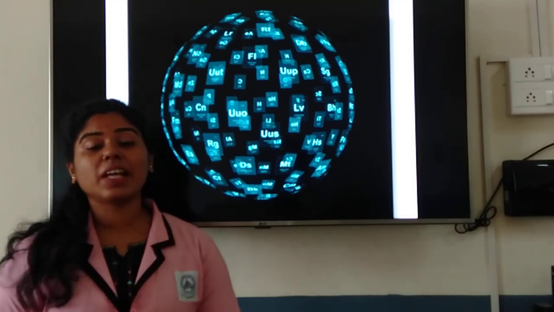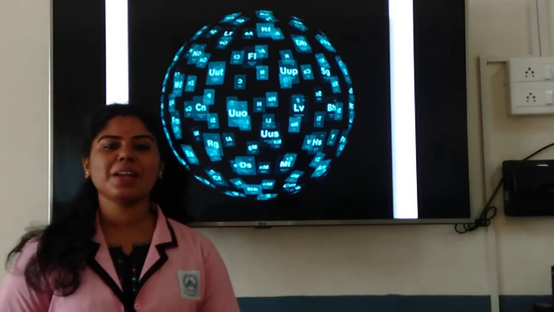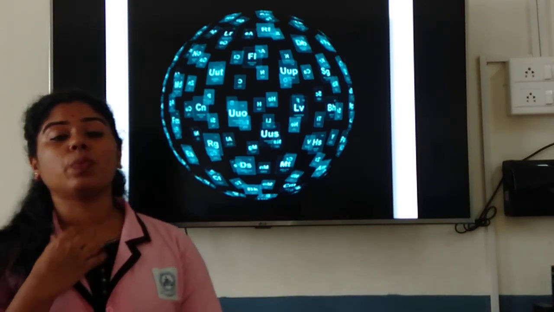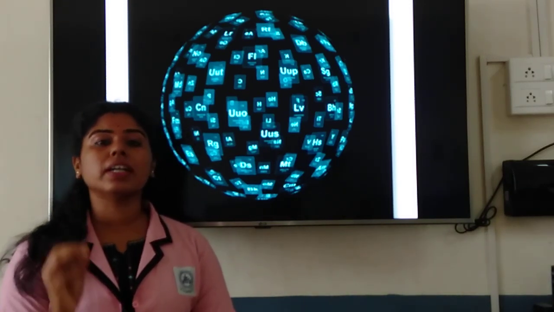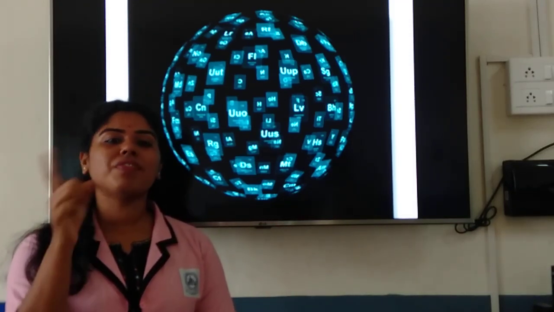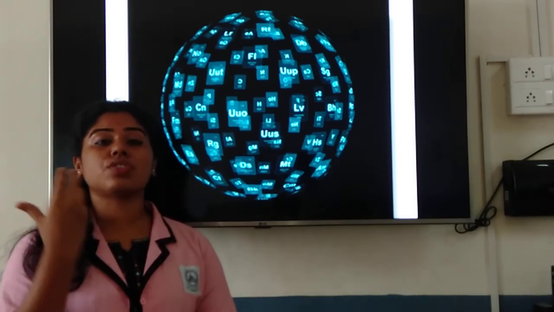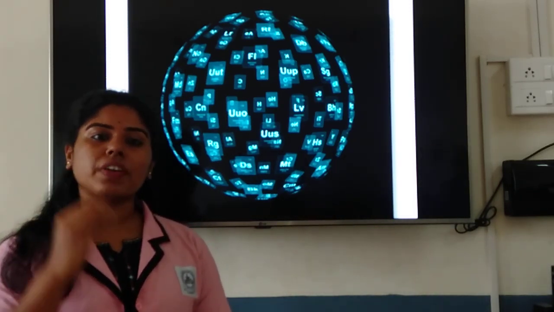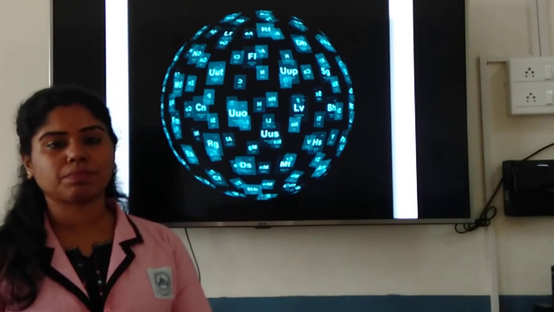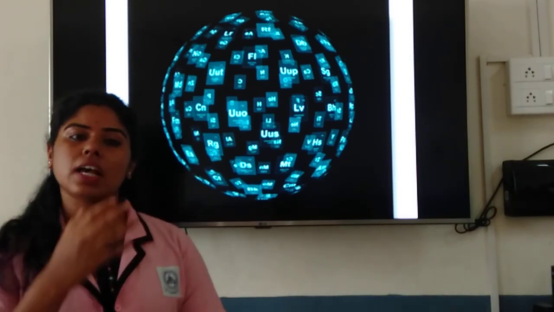So we have been dealing with the chapter that is classification of elements and the periodicity in properties. We have arrived at a point wherein we say that the atomic number is a fundamental property for the classification of elements instead of atomic mass. Correct? So we have seen different trials of classification, or different ideas given by different scientists for this classification of elements. So let us just recall what we have studied in the previous class.